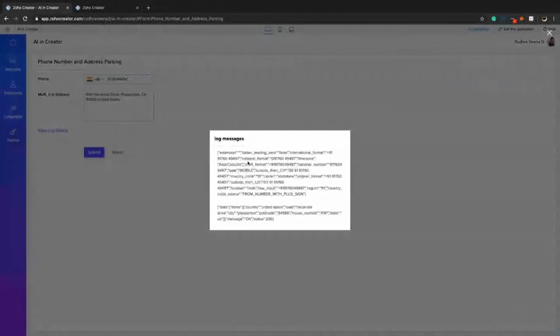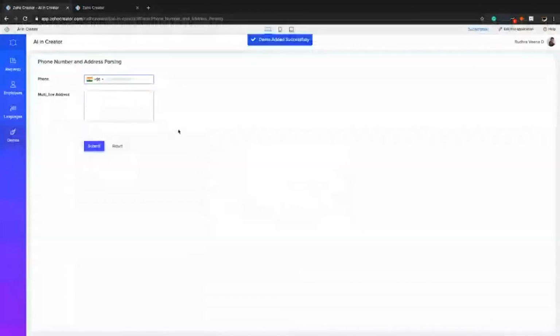If you look here, it has detected even the carrier for this phone number, Vodafone and all that, and the different ways it can be represented with different codes. Response from the address parsing: it has detected the country to be United States, road, city, postal code, house number, state code also. So this can save a lot of time. If you have to write code in Excel to parse phone numbers and addresses, it would take at least 50 lines. But with Deluge, you can do it in 1 line. With traditional parsing, it's difficult because it will be a mix of everything.